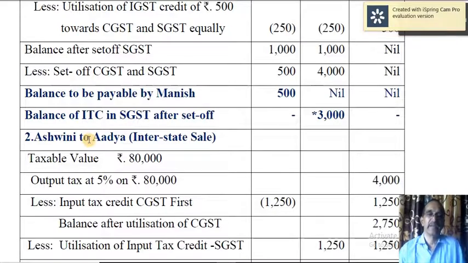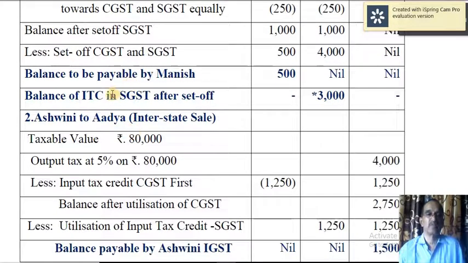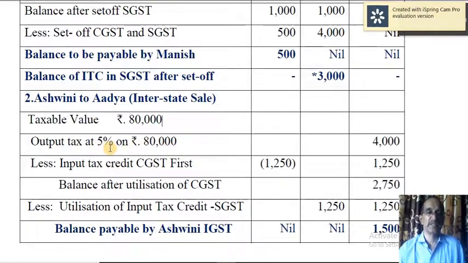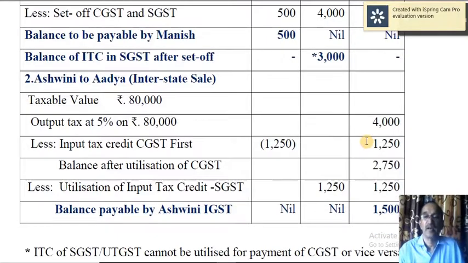Now Ashwin in turn supplied the goods to Adya, and this is an interstate transaction or interstate sale. Value of supply is 80,000, and here there is no division of that 5% into 2.5 and 2.5%. So 5% is applied on 80,000. So you will get IGST of 4,000. Okay.